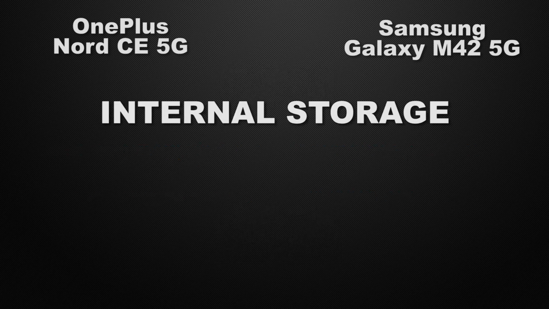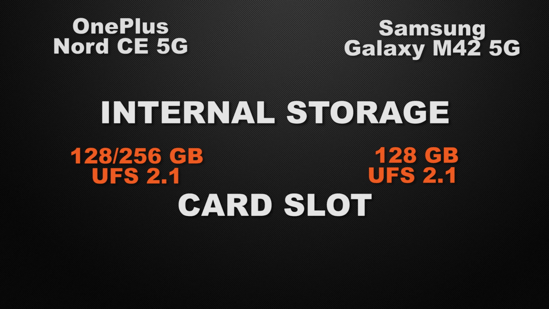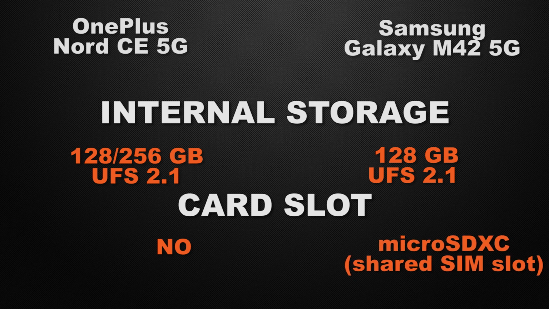Let's talk about the internal storage of the devices. Nord have 128 and 256 GB, whereas M42 have 128 GB of storage. So the winner here is Nord because it have bigger capacity of storage. And about the external storage of the devices, Nord did not have any external slot, whereas M42 have shared card slot. So the winner here is M42.